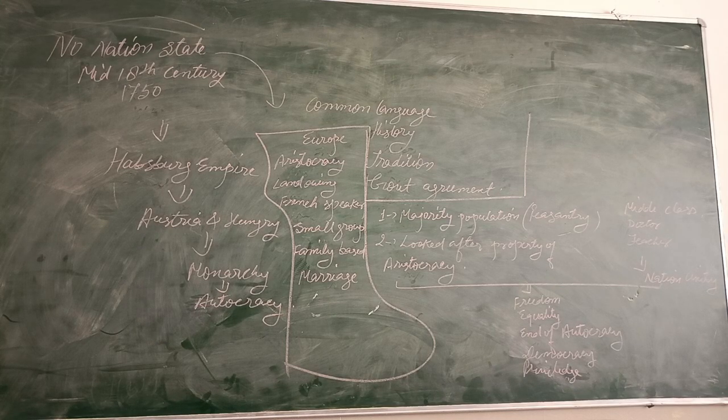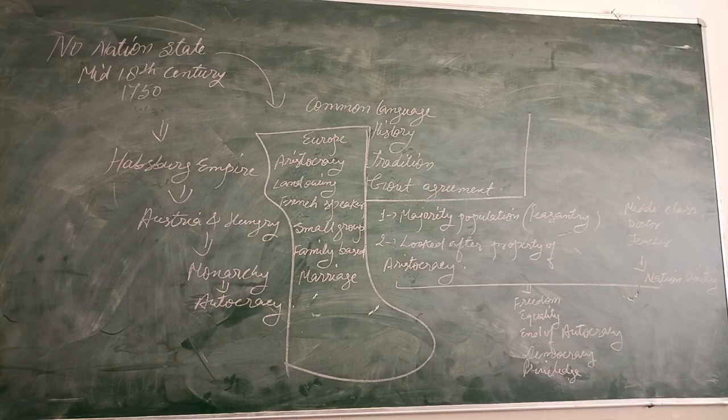Already I told you that there were three categories of people. One category belonged to the aristocracy, a group of people who had lots of privileges, and they were connected on the basis of family. I mean they were connected through family marriages, and they were French speakers. They were landowning, with lots of property. Lots of the land of Europe was owned by this particular community. And it was not a big population. It was a very small population of aristocracy, but they were ruling the entire Europe.